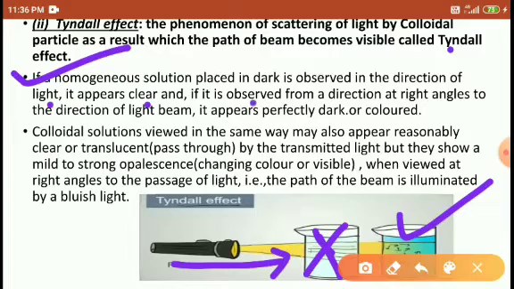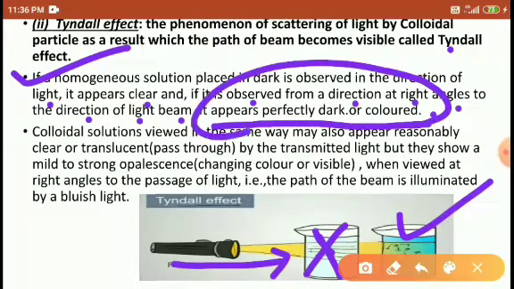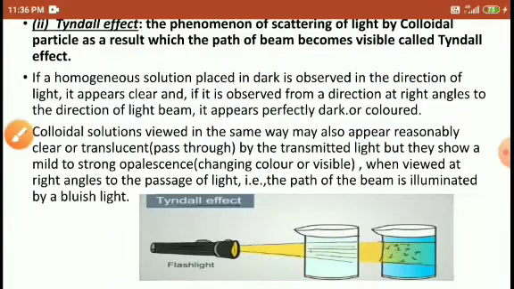If it is observed from the right angle direction of the light beam, it appears perfectly dark colored. That dark color is visible in presence of the light, because of the colloidal particles, right students?